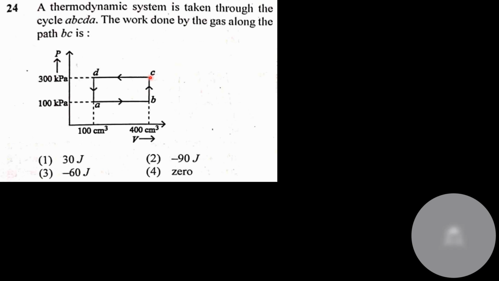Question from thermodynamics. The work done in the process path BC. Okay, volume expansion positive work, volume contraction negative work, no change in volume, no work. So option number 4.